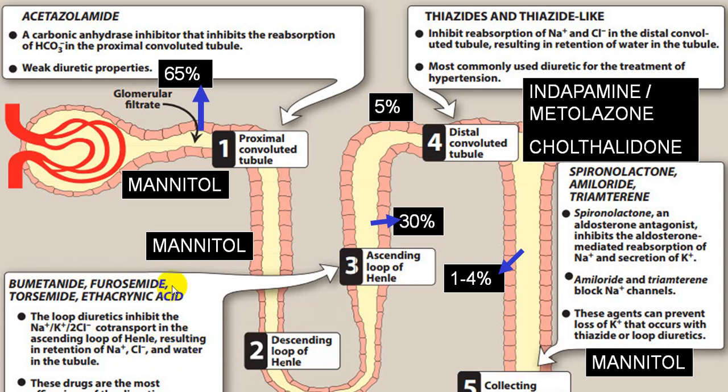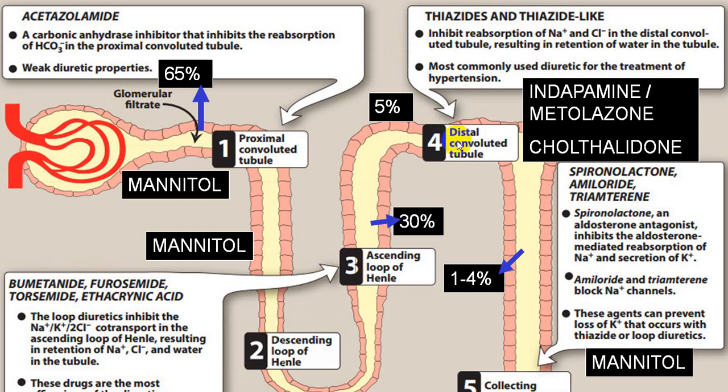In this group, you lose sodium because it is blocking the sodium, potassium and chloride transport in the ascending loop of Henle, and the person can develop electrolyte imbalance. These are the most potent diuretics, furosemide and torsemide.